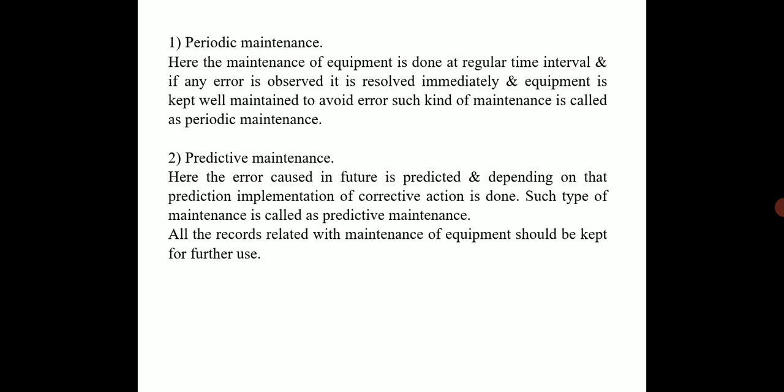And predictive maintenance means that the error that will occur in the future is predicted. It is first judged that after this many days this particular part is going to be inoperative, so we have to change it, or we have to do the oiling and greasing. So the error in the future is predicted and accordingly the corrective action is taken. Such a type of maintenance is called predictive maintenance. So these are the four main types of maintenance of the equipment.